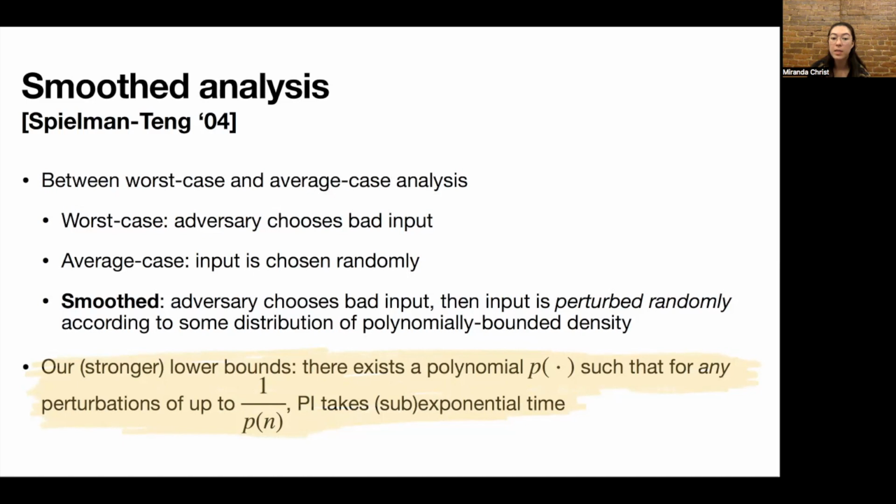So what this means is that after the adversary chooses its bad input, the algorithm is allowed to choose any nearby input within this 1 over p of n radius. And the algorithm, even on this input of choice, still takes sub-exponential time. So we basically give a bad input where an entire neighborhood around it is bad.